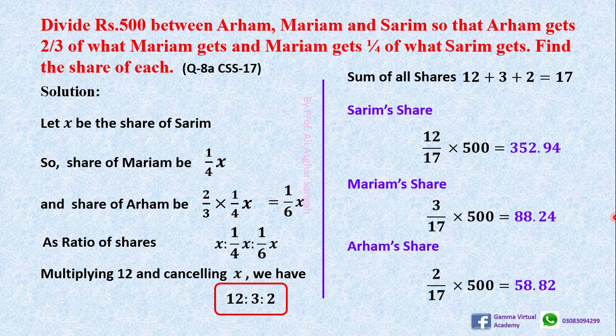If you check or verify the result, you will find the above statement correct. The share of Saram divided by 4, or one-fourth of this, will be equal to Mariam's share, and two-thirds of this will be equal to Iram's share. Okay, these three are the answers.